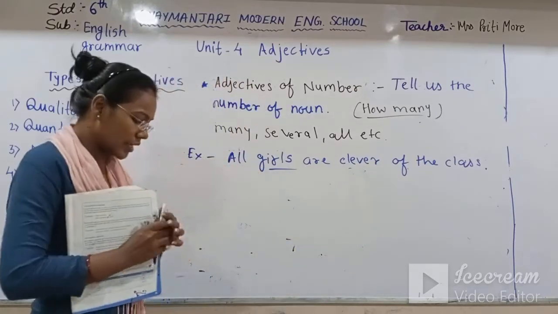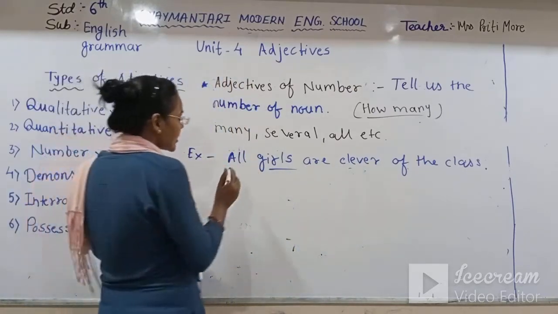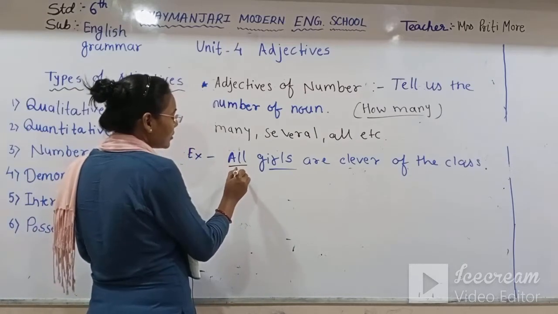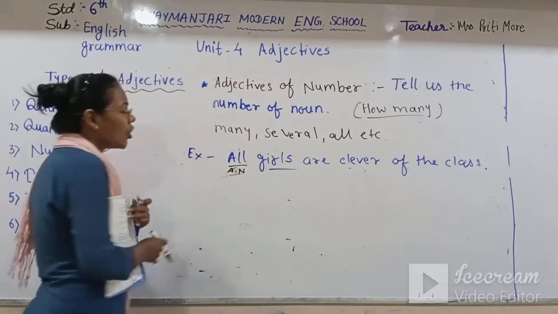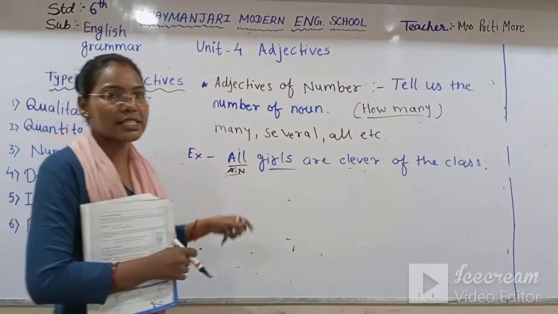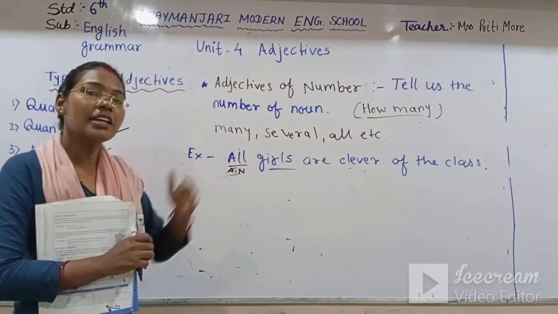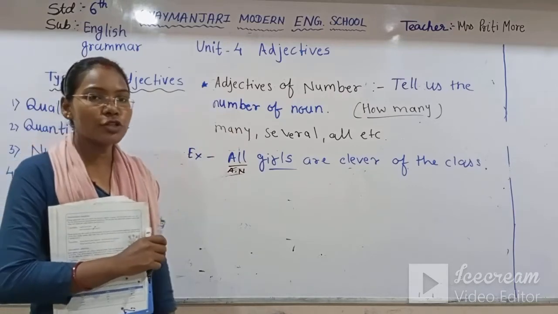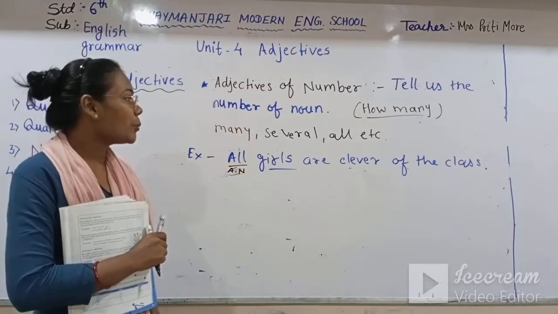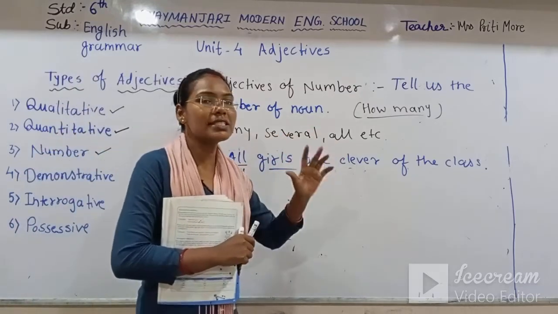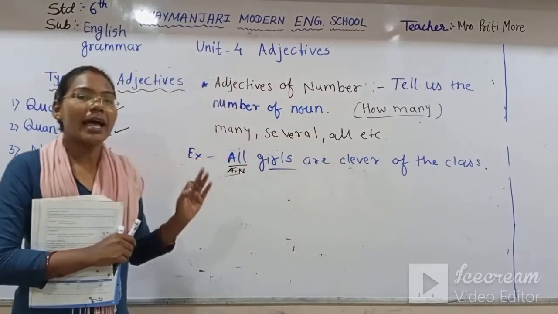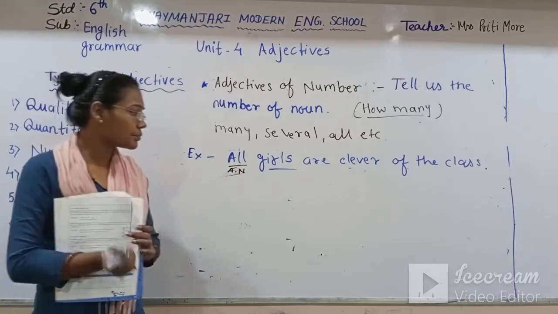So the answer you will get is all girls. So this is an adjective of number. All, this word is an adjective of number. Numbers 1 to 100 you can see in the adjective of number, but words like many, several, all are also adjectives of number.